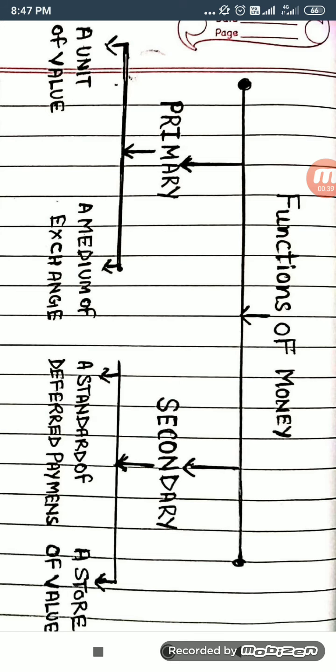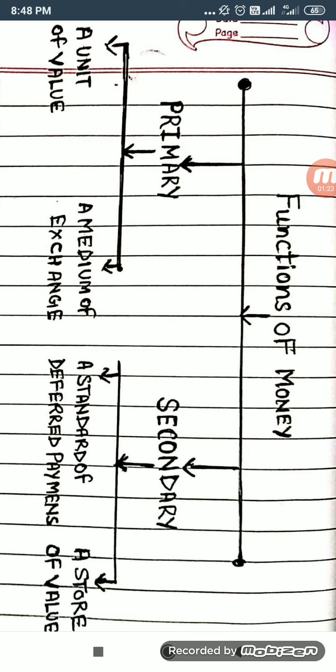So if we talk about the functions of money, they can be divided into two categories. First is primary functions and the second is secondary functions. The primary functions are based on the primary need of money. It means why we need money primarily. Generally we need money for evaluating the value of goods and services and for exchange. So the primary functions include a unit of value and a medium of exchange.